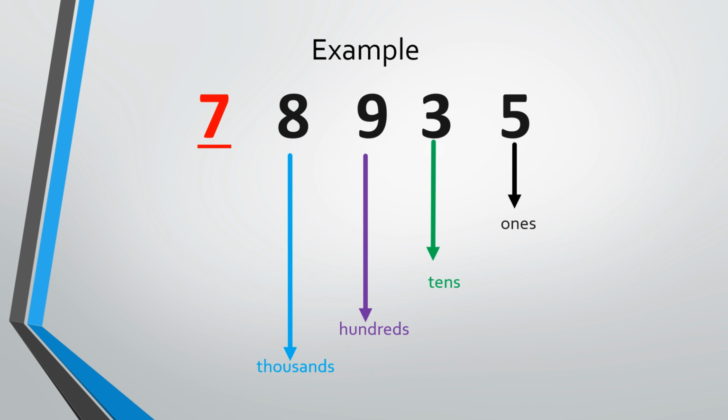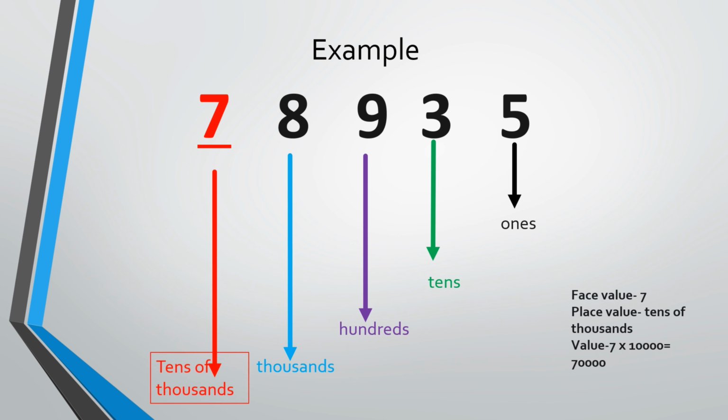And the main focus, the big man that we're looking at right now, the underlined digit, the one that is shaded in red. So we'll look at the face value for that, the place value, and the value. So what place is that, class? Let's go to it, and we have it right there. We have tens of thousands. We have tens of thousands.